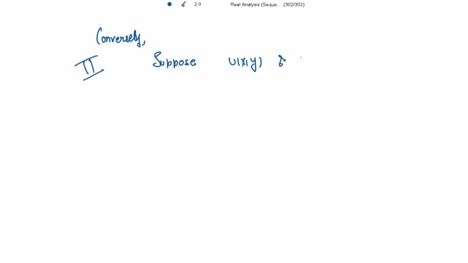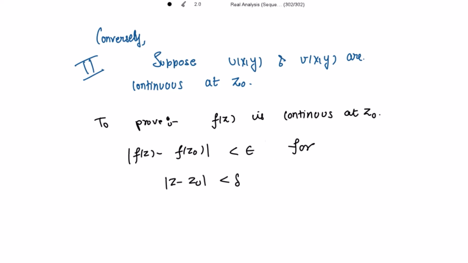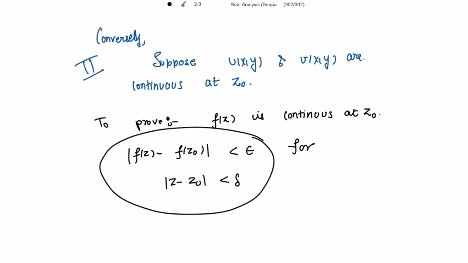Suppose u(x,y) and v(x,y) are continuous at z naught, and we need to prove that f of z is continuous at z naught. To show that f(z) is continuous at z naught, we need to show that mod of f(z) minus f(z naught) is less than epsilon for mod of z minus z naught less than delta. This we need to show, right?